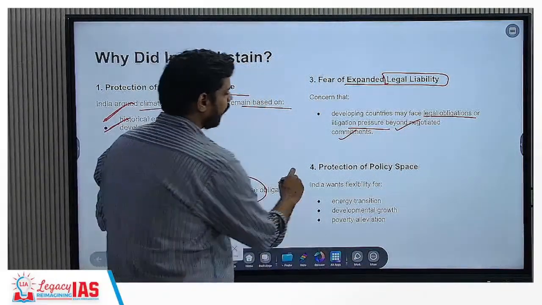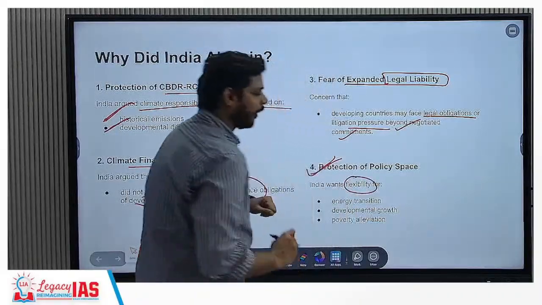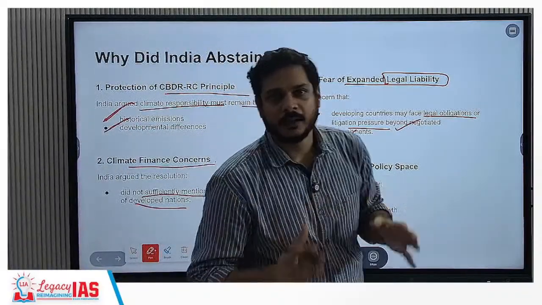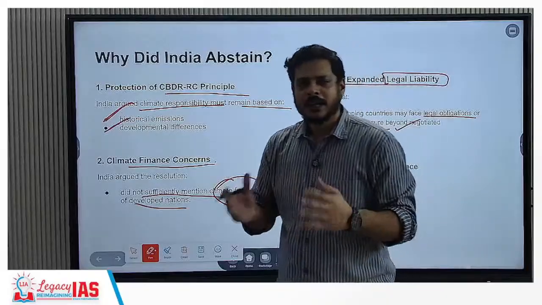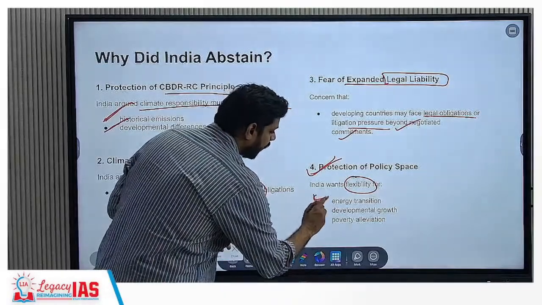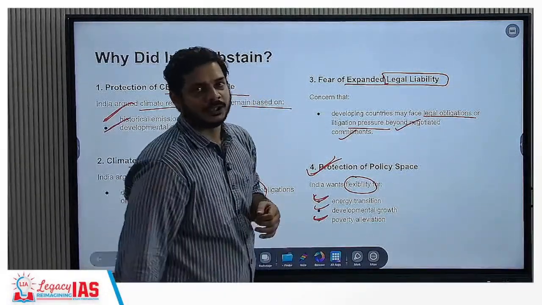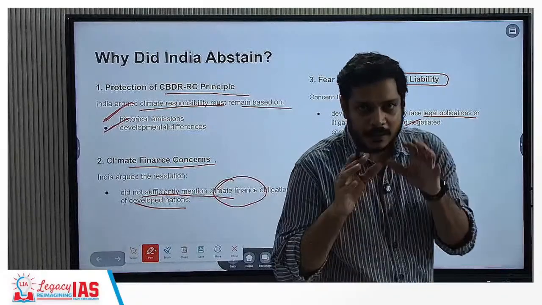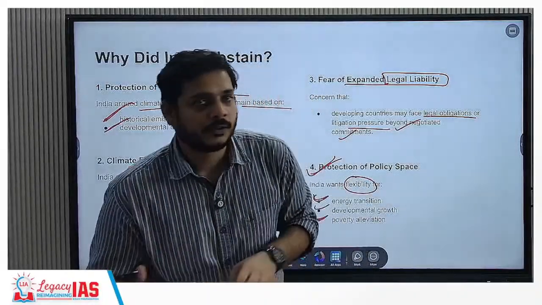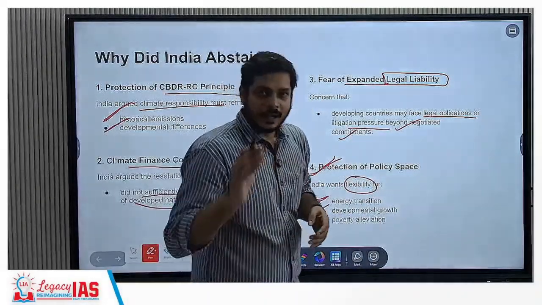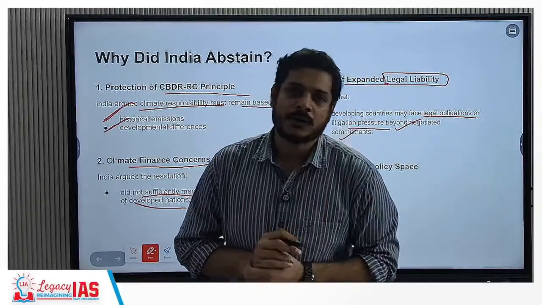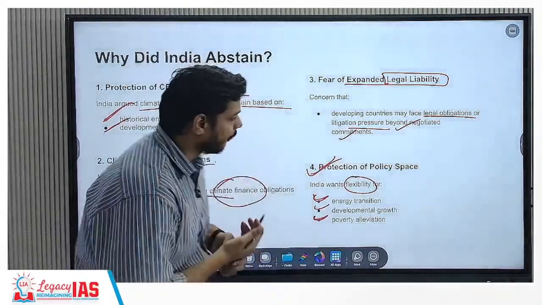Then protection of policy space. Now we want flexibility. The energy transition has to be a just transition, because a lot of social welfare depends upon it. A lot of states like Jharkhand depend upon the revenue that is derived from the coal production. There has to be developmental growth and there has to be poverty alleviation. All of this will require money that we do not have right now to go for sudden transition, sudden change. So it has to be gradual, fair and equitable, so that social welfare is ensured in the process of transition. All right.